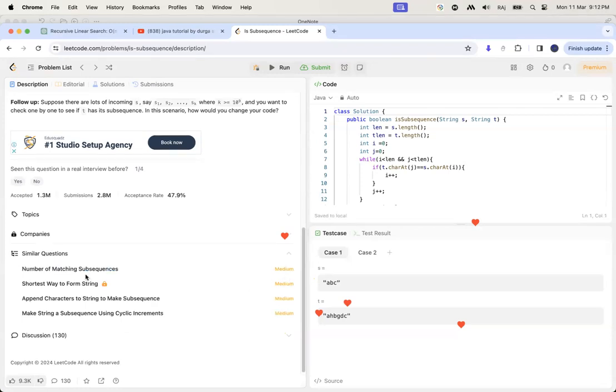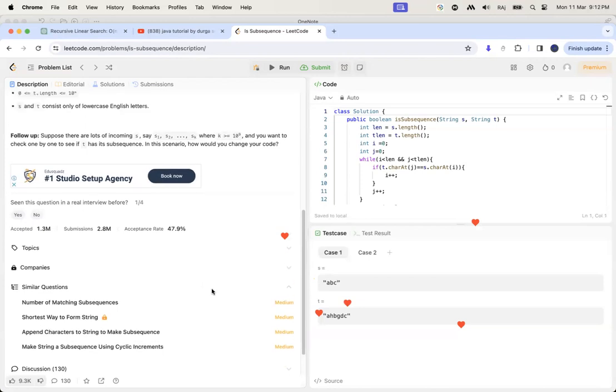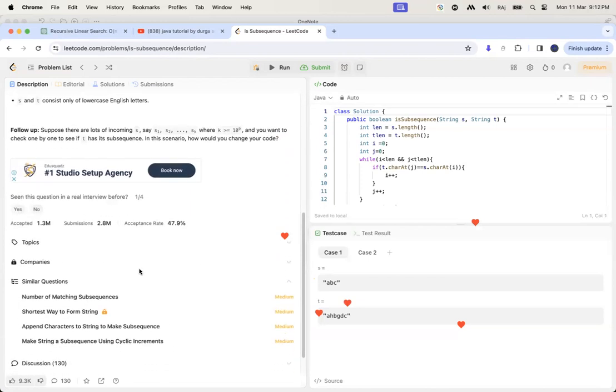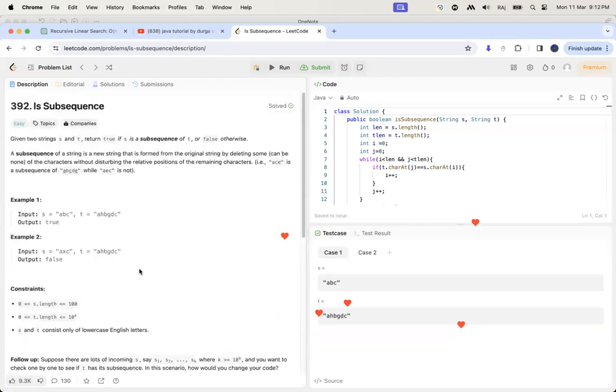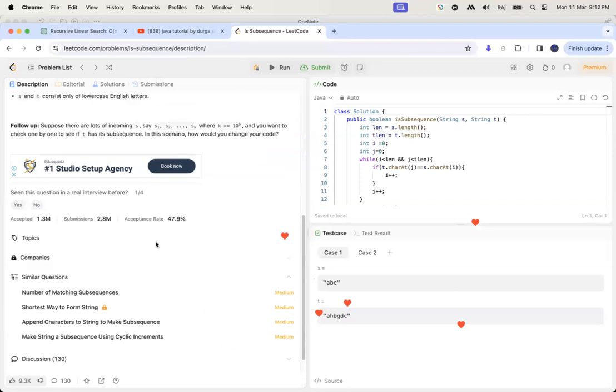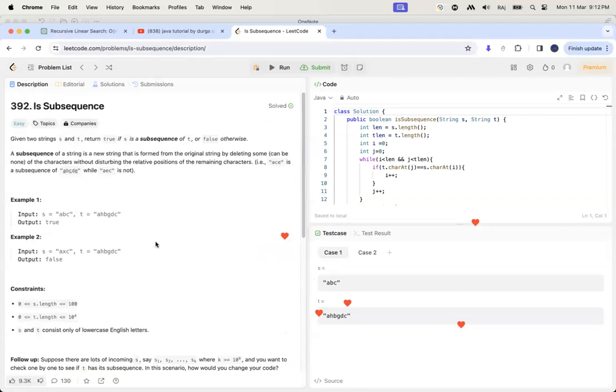Medium level questions: number of matching subsequences, shortest way to form a string, append. These are the medium level questions, and they depend on this easy level thing. So guys, always try to understand the basics. That is very important. If you know the basics, then only you will be able to solve the medium level questions.